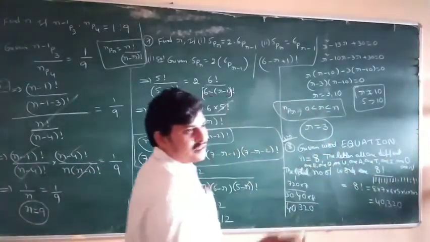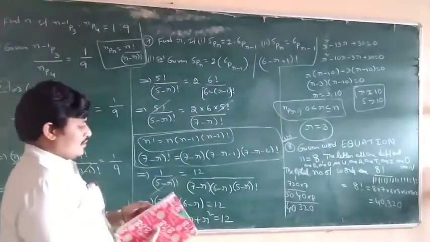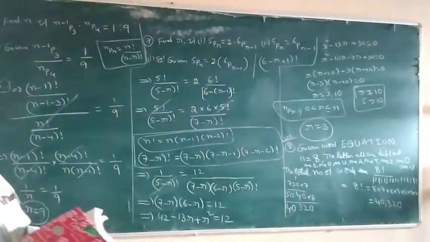So 1 factorial is equal to 1. So 8 factorial, 40,320.